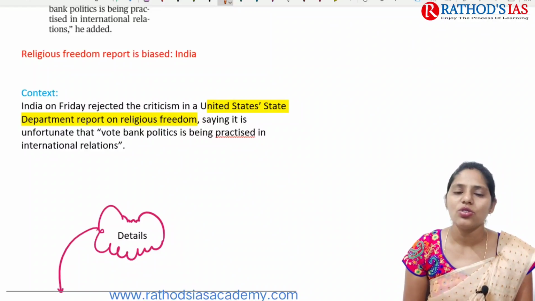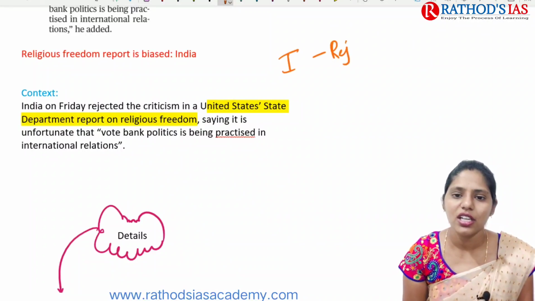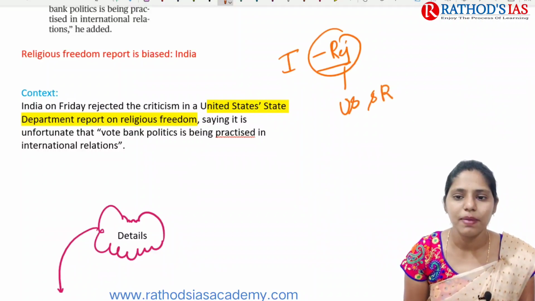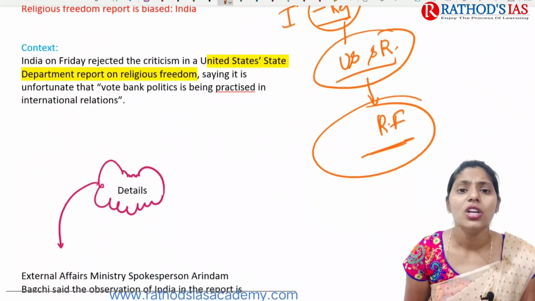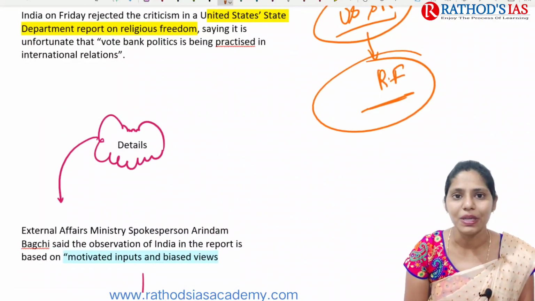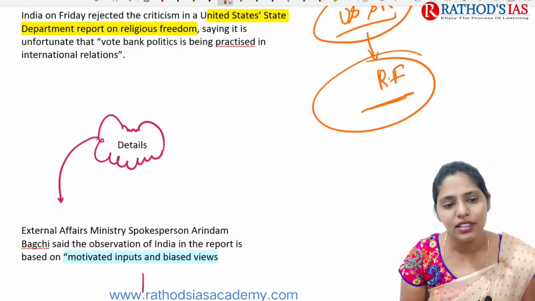If you're talking about context, it says that India rejected the criticism of the United States State Department report, and this report mainly talks about religious freedom in India. Okay, so this report says that vote bank politics is being practiced in international relations, and this statement is mainly rejected by India.